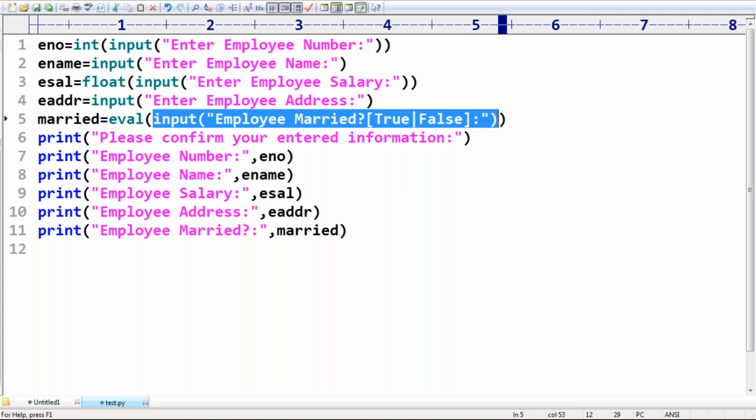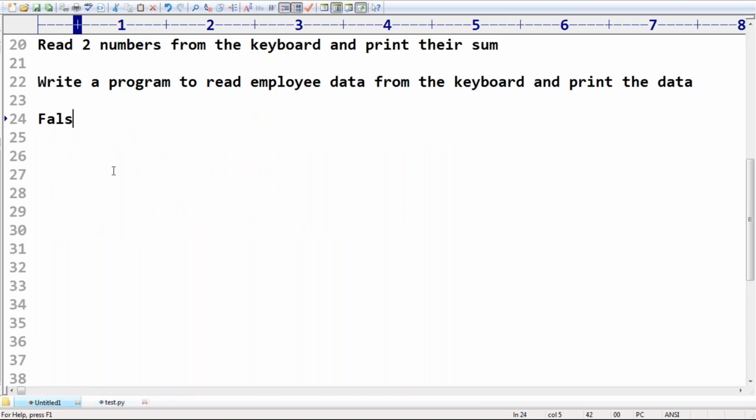Oh, that is the bug. Are you able to understand? If the string is empty, then only it is considered false. If it is not empty, it is always going to be considered true. So once I enter false, the string "false" is not empty, it contains some data. That's why it returns true as the answer. Only if it is empty is it treated as false.